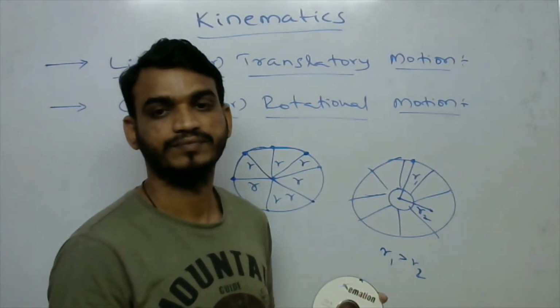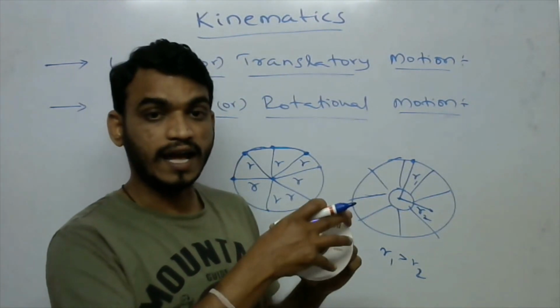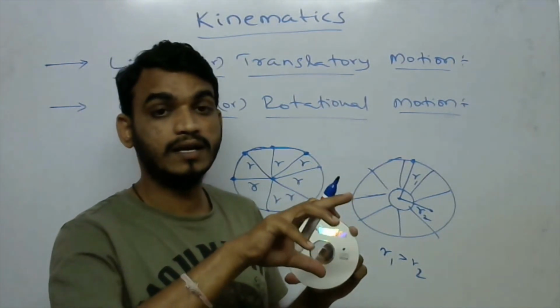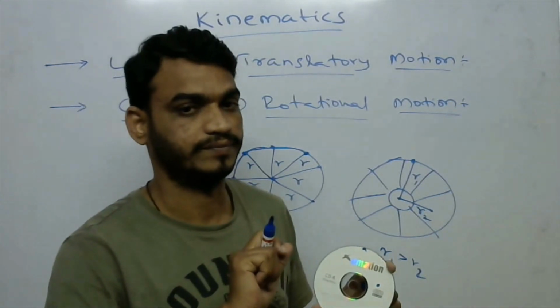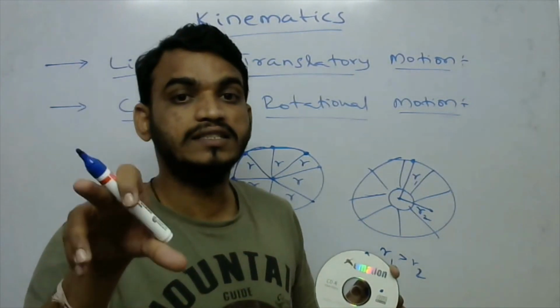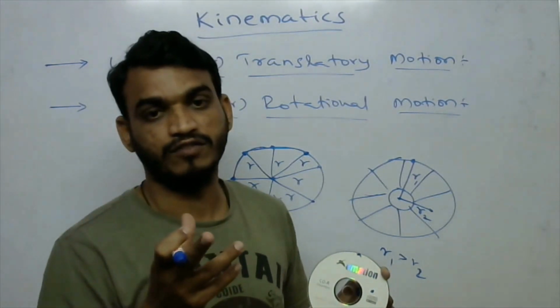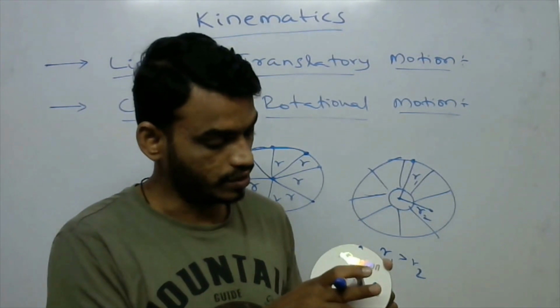Because it is a rigid body, it has different particles at different positions, not only on the surface. So the particle distance varies from its fixed position, from this center.